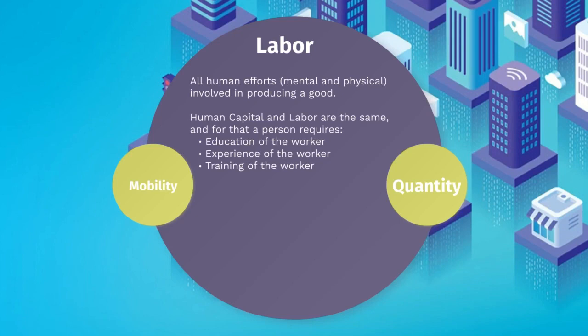Physical is like wrapping a bar of soap or moving a product from here to there for production. Human capital and labor are the same. They are usually confused with each other, or people think they are different, but they are the same. A worker requires education, experience, and training. If you improve on those three points, then you can improve the quality or the productivity of the labor.